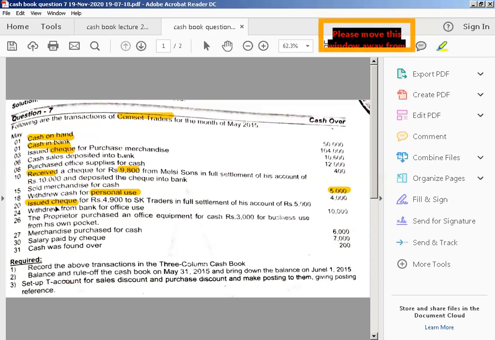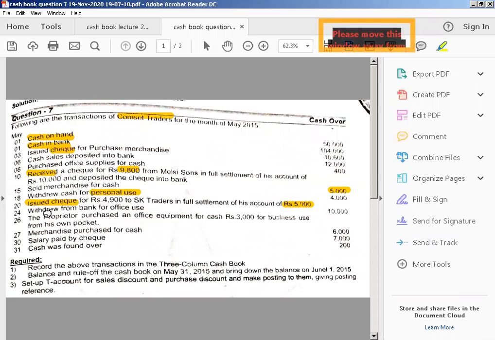Now the issued check is for 4,900 and we have the amount over here 5,000. To calculate the amount of discount, you have to subtract 4,900 from 5,000. The amount will be 100 and it will be recorded on your payment side bank column. Clear? I hope it is very easy for you to do till here.